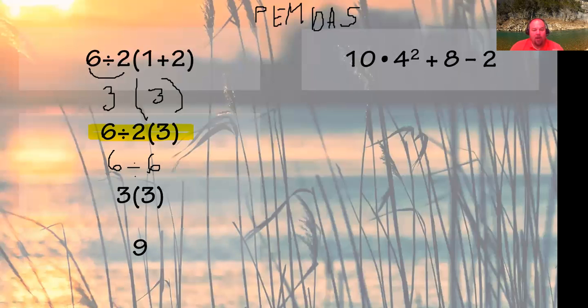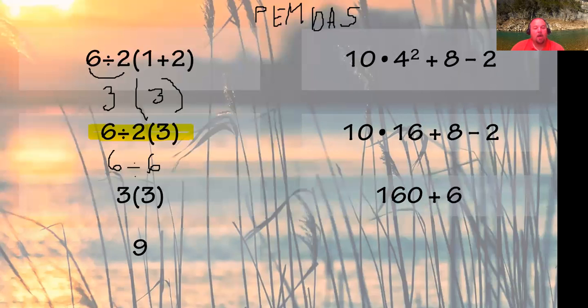All right. On your next one there, you have 10 times 4 squared plus 8 minus 2. The very first step is going to be 4 squared, which is 16. And if you notice, I just brought everything down there. Okay, everything was brought straight down. So now I can do the next step. What's 10 times 16? That's going to be 160. But wait a second, I did 2 things there. I just told you not to do that.